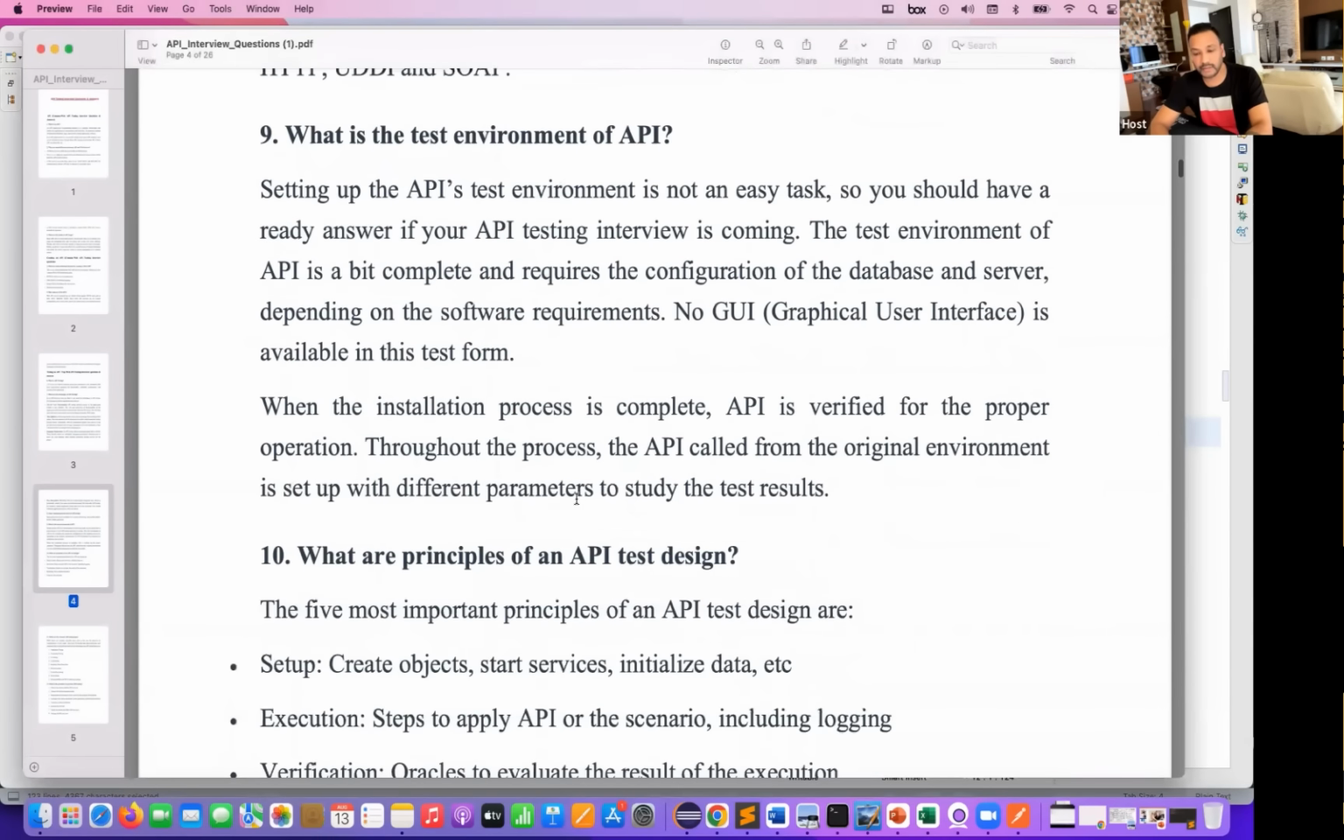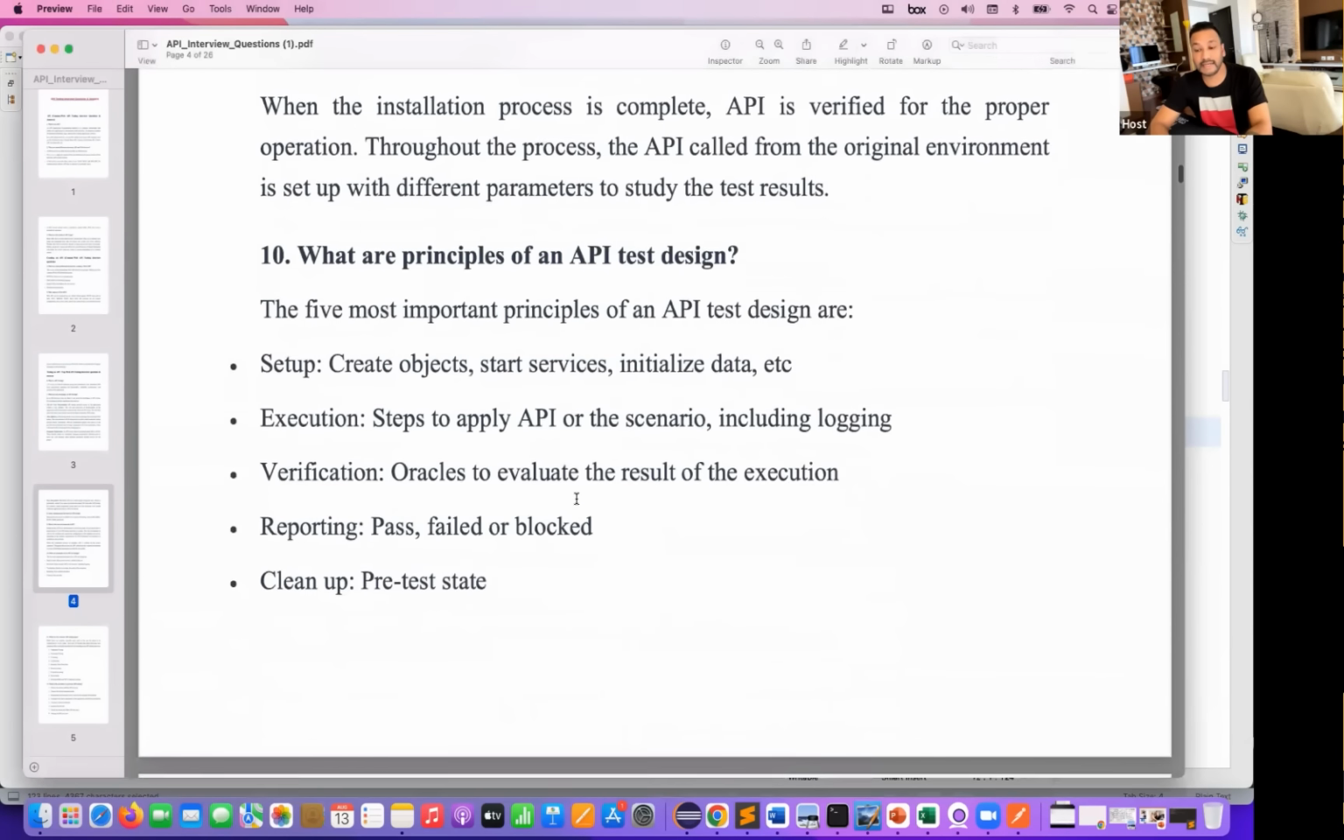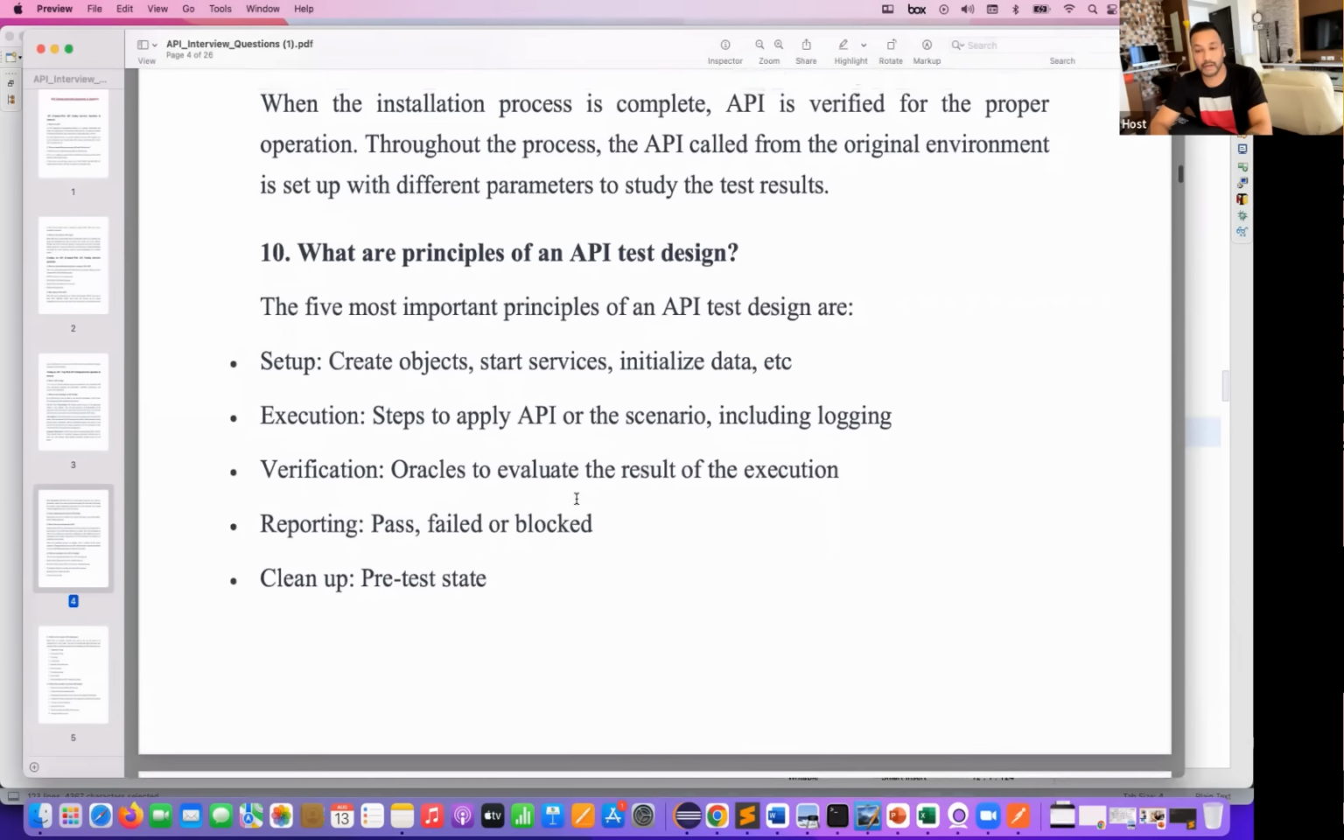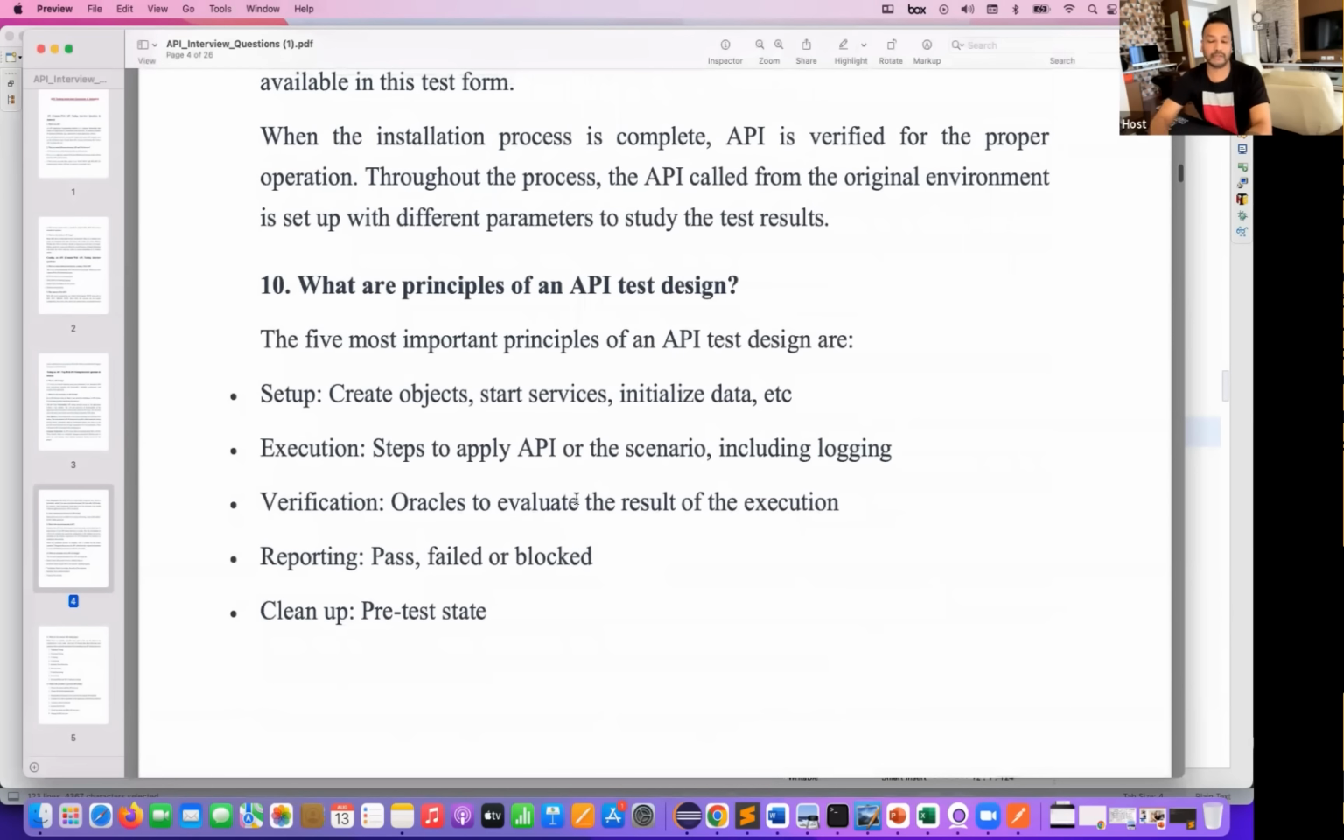Next question: what are the principles of API test design? Again, this is a very important interview question. You should know about the design-based things also. There are five most important principles. One is setup, for the API test I'm talking about.